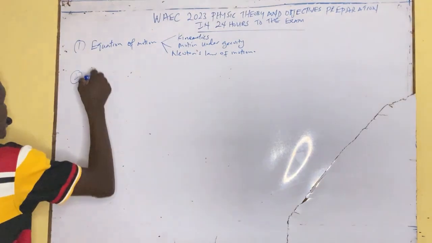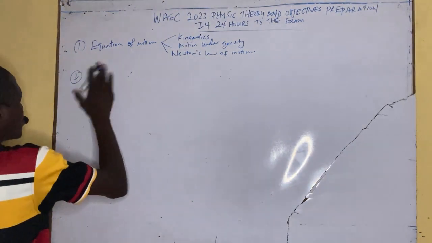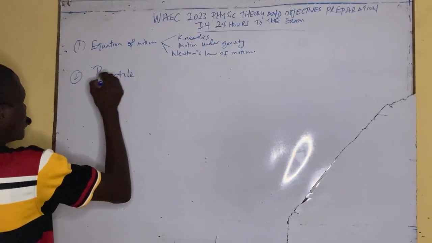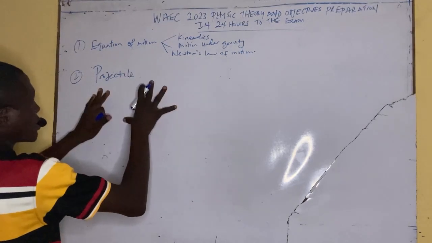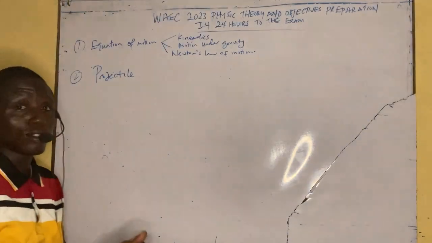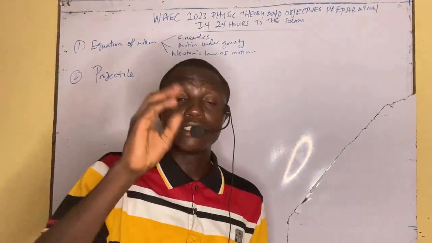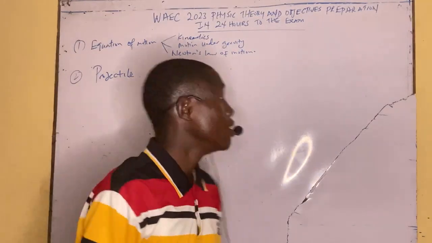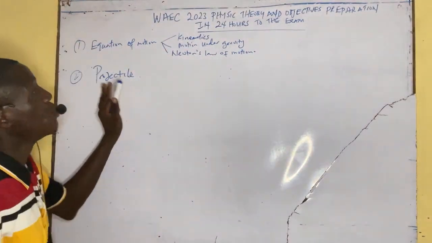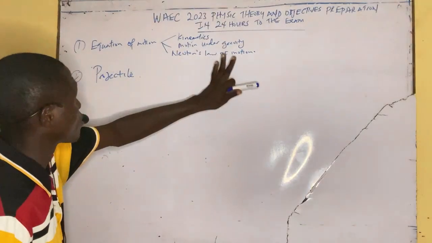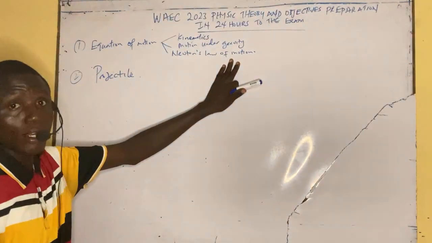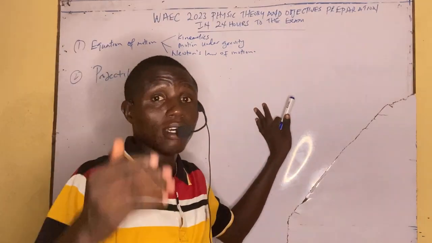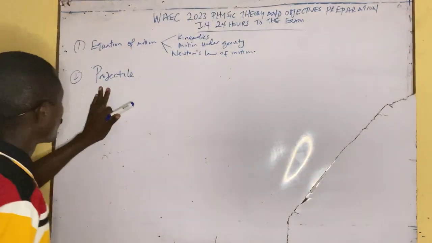We move to projectile. These are the questions that they usually ask in the first section. Because in theory physics we are going to have two sections, section A and section B. So in section A, we usually have all these questions, including the gravitational and electrostatic fields. So we have also projectile.